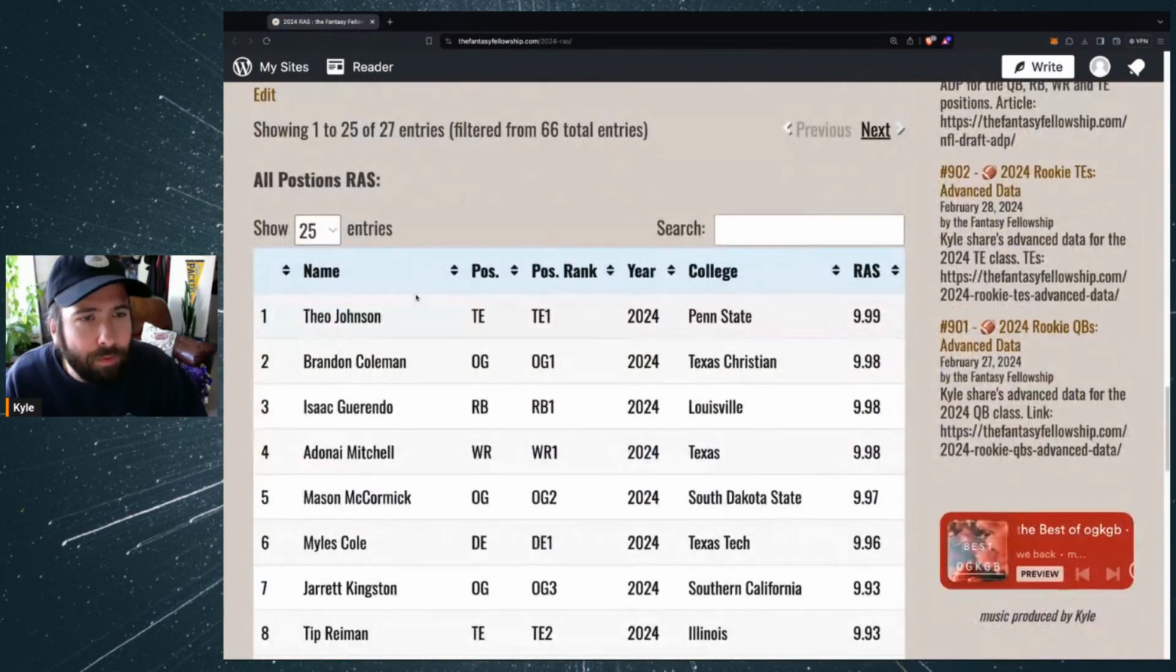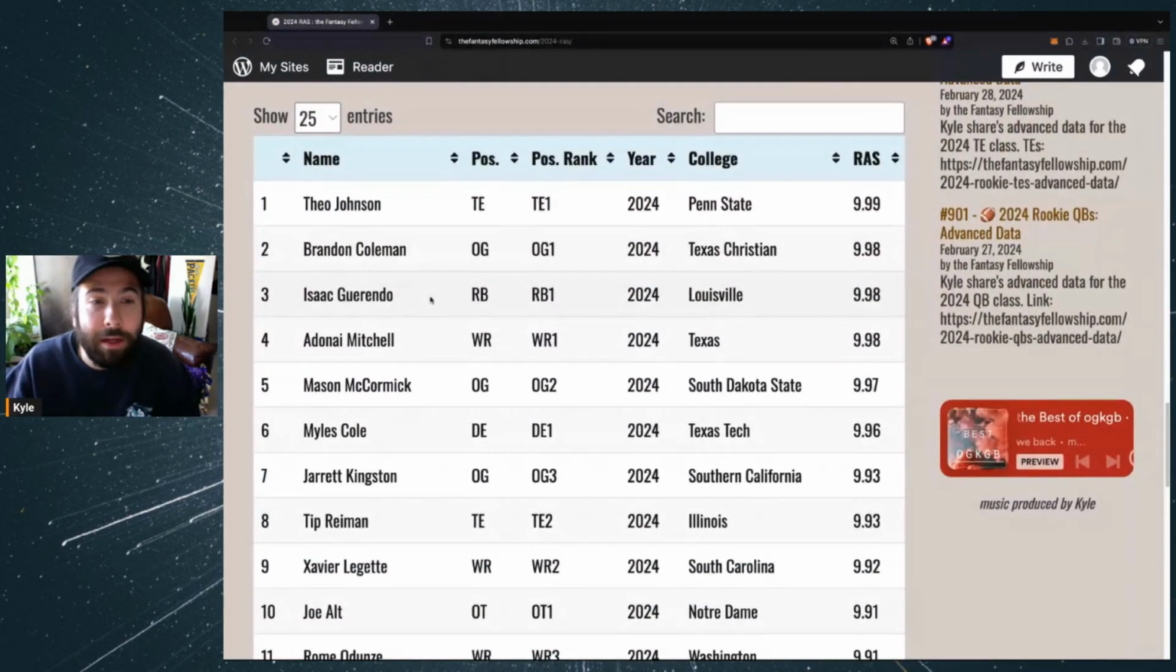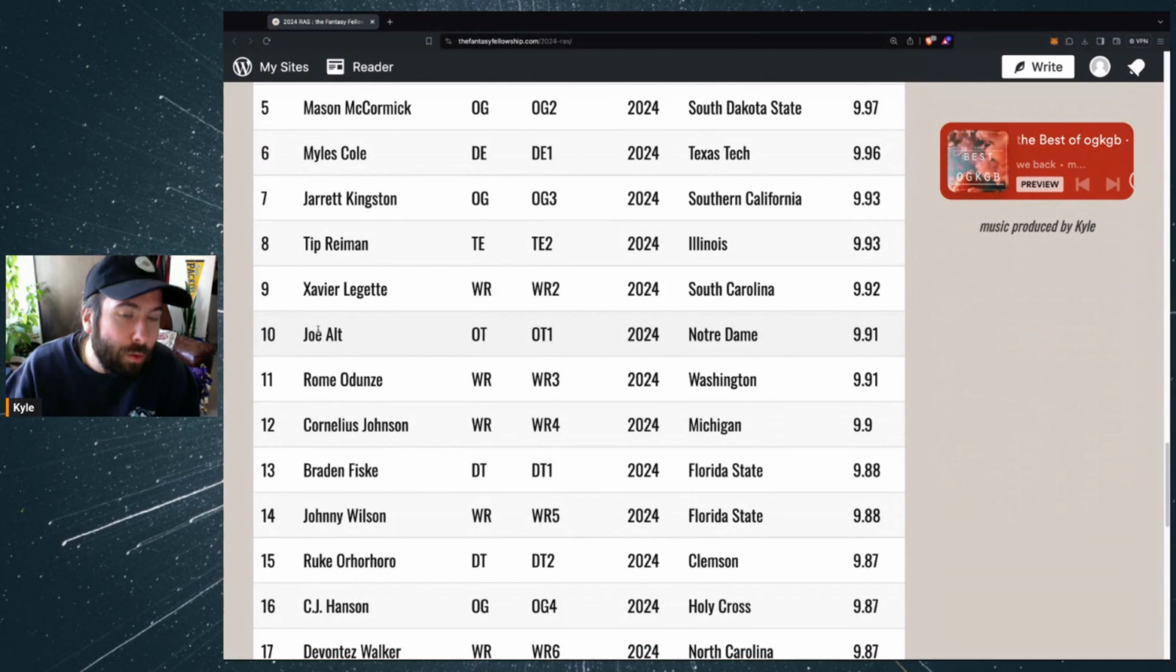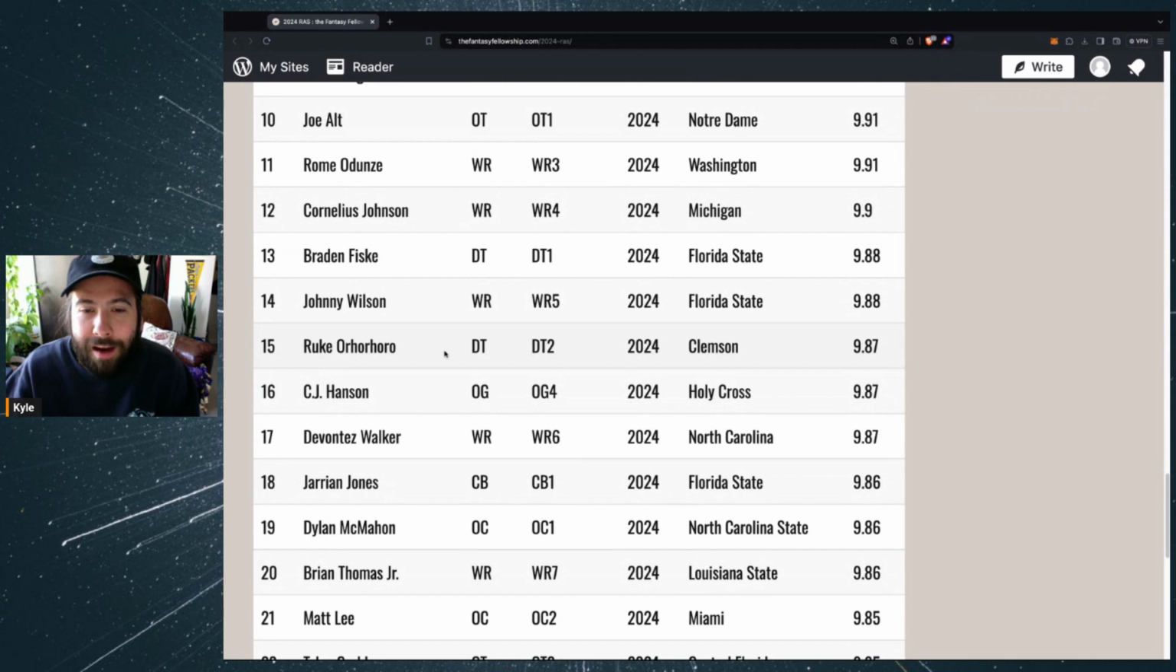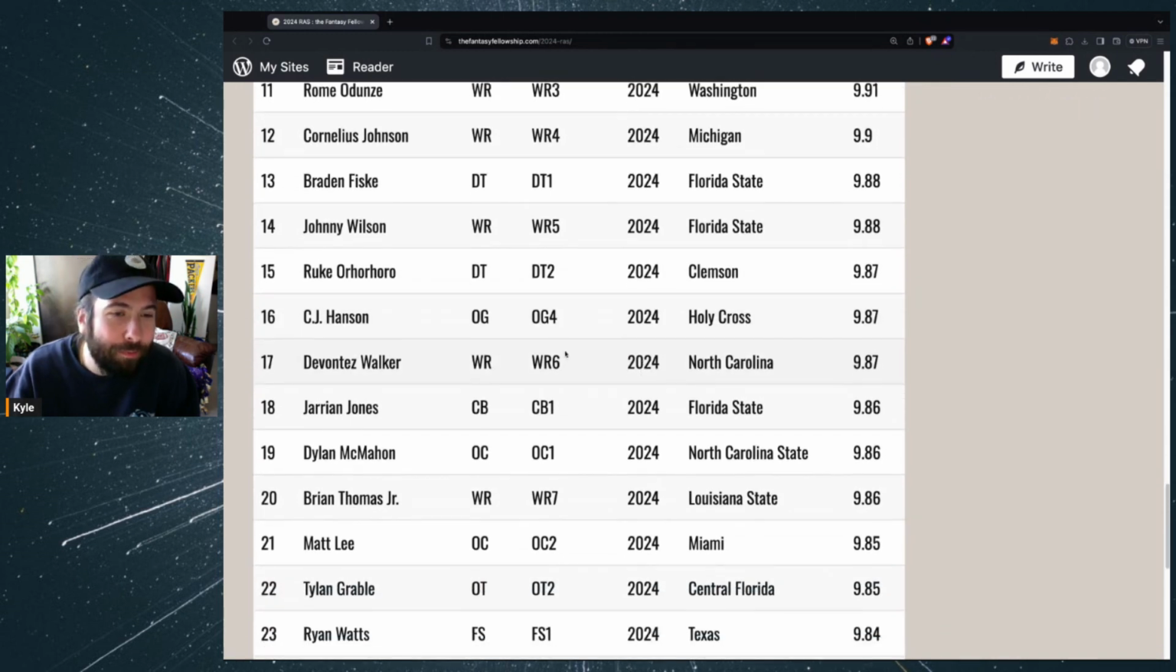I'm just going to note kind of the top RAS scores from the non-fantasy positions. That's going to be Brandon Coleman, offensive guard out of TCU, 9.98. You have Mason McCormick, the offensive guard out of South Dakota State, 9.97. Miles Cole, the defensive end out of Texas Tech, 9.96. Jarrett Kingston, offensive guard, USC, 9.93. There's Tip Reiman, Leggett. Joe Alt was the number one offensive tackle, 9.91. You got Braden Fiske, number one D tackle out of Florida State, 9.88. Ruke Orhorhoro out of Clemson, defensive tackle number 2, 9.87. Might be a second round pick.